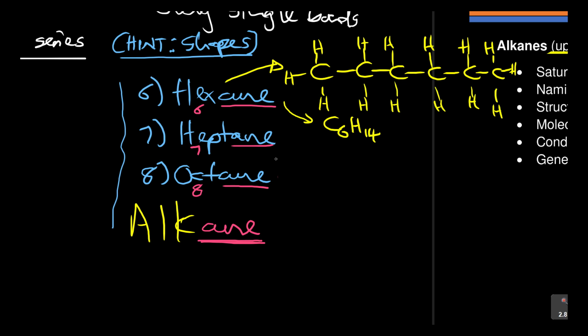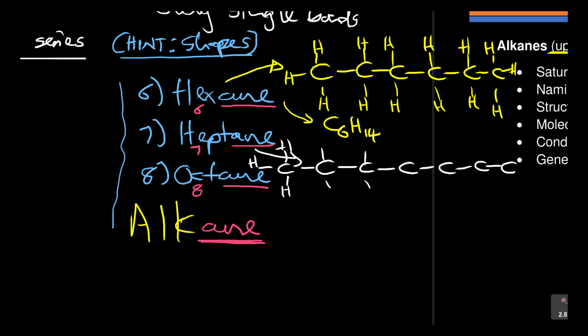The next one is heptane. I asked you to pause the video so that you can draw. Heptane is 7 carbons: 1, 2, 3, 4, 5, 6, 7. Here I told you it's 3 hydrogens at the end, and the middle carbons have 2.